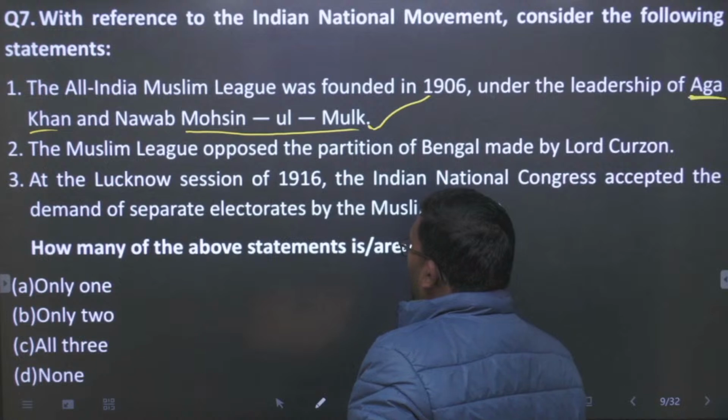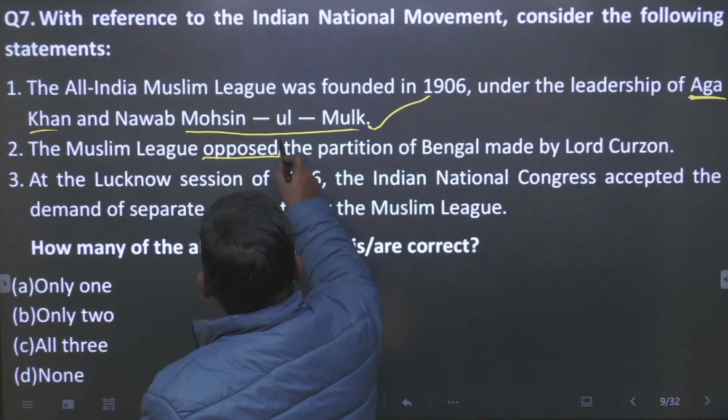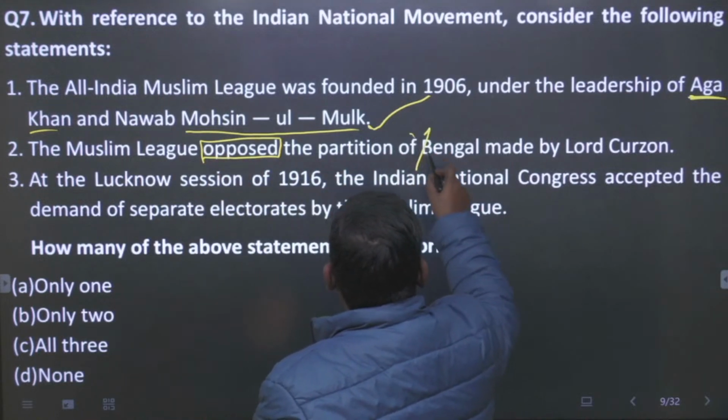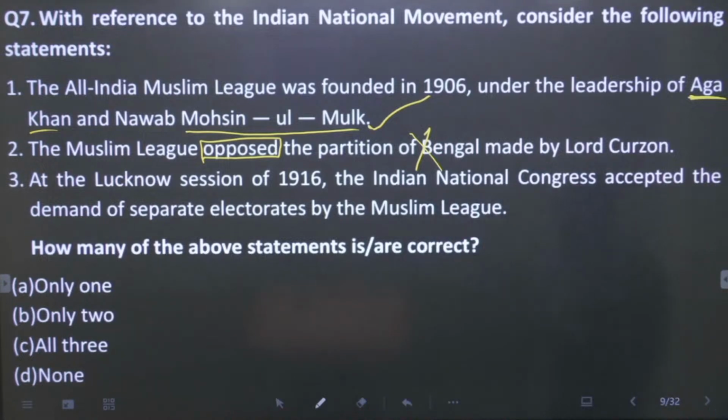The Muslim League opposed the partition of Bengal made by Lord Curzon. The Muslim League had not opposed it, but it had supported it. The Muslim League had supported the partition of Bengal led by Lord Curzon. This statement too is false.